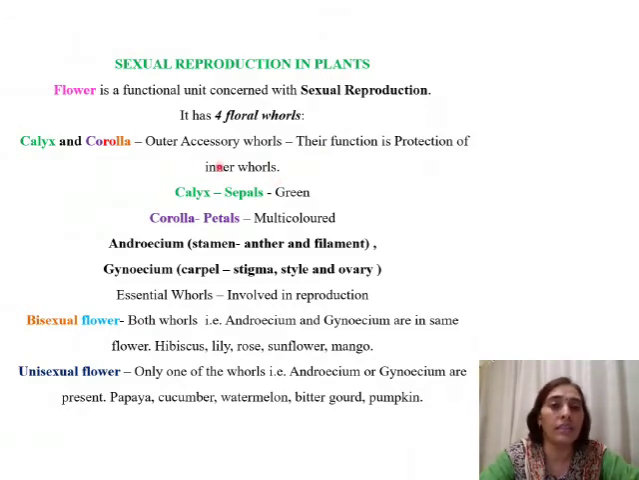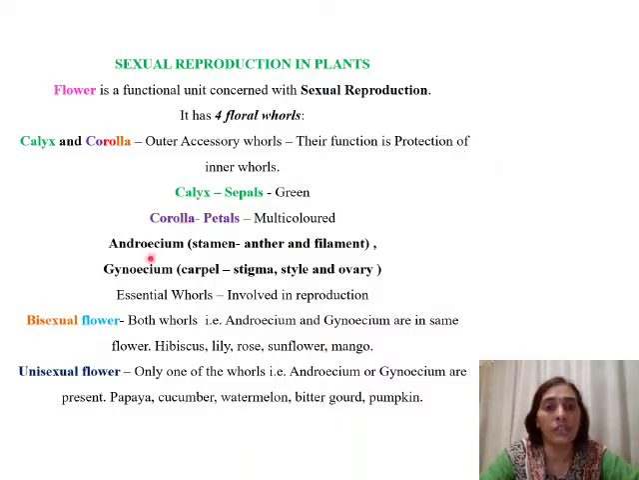So calyx is green in color. It is also called sepals, and it is going to just protect the inner whorls. Corolla is also called petals. They are multicolored, and they are colored in order to attract the insects for pollination. So we have these 2 as the first 2 whorls.